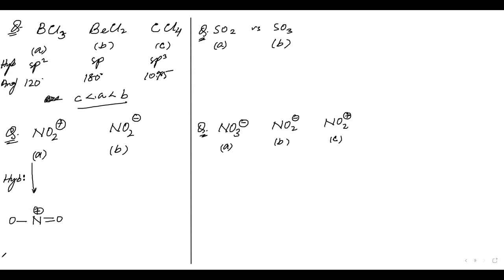And a positive sign here. Okay, so this nitrogen does not have any lone pair. What about the other nitrogen? It has a lone pair. This is oxygen, and here there will be a lone pair. This will be a negative sign.